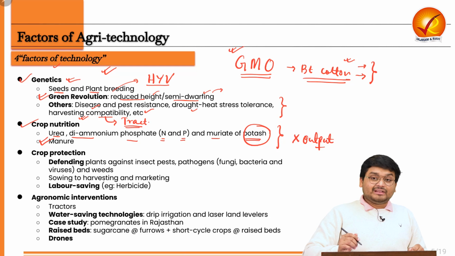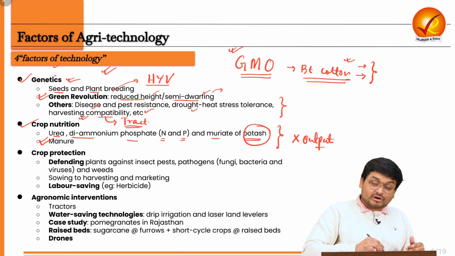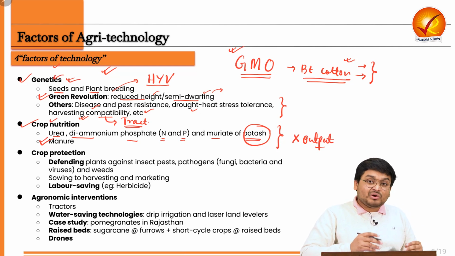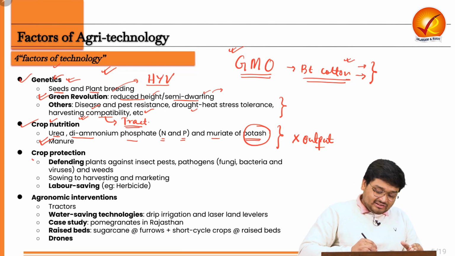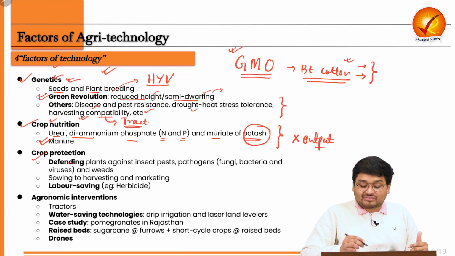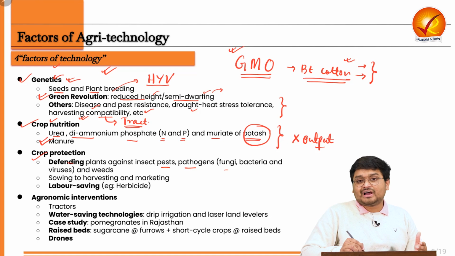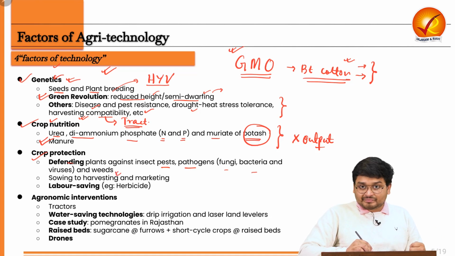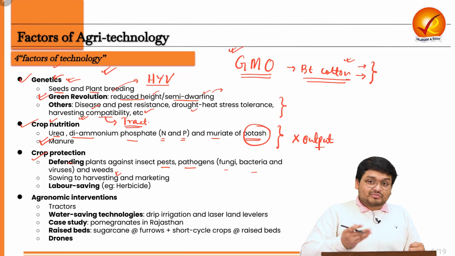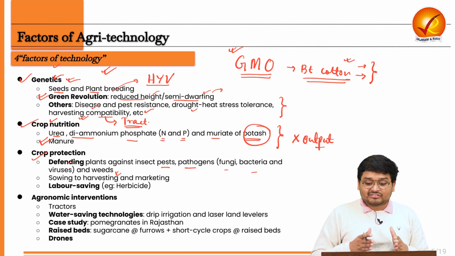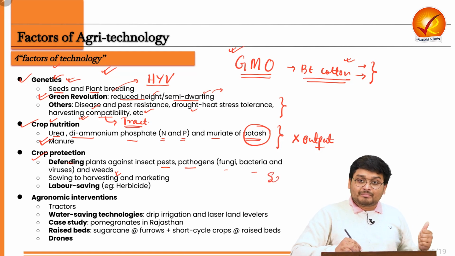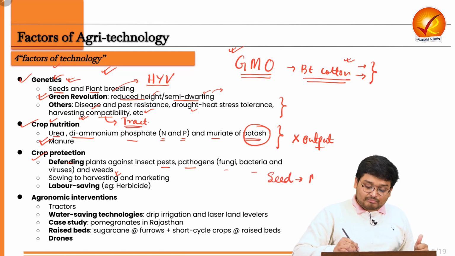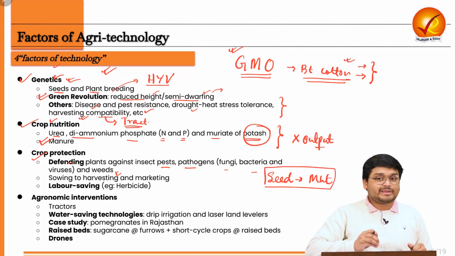Then we have to understand that with reference to genetics and crop nutrition, we also need to protect the crops. That is defending the plants against pests, pathogens such as fungi, bacteria and other microorganisms, and also weeds. Now, when we are talking about plant protection, we are talking about protection from the plant being just a seed to the marketing level. That means protecting at the market level too from the same things.